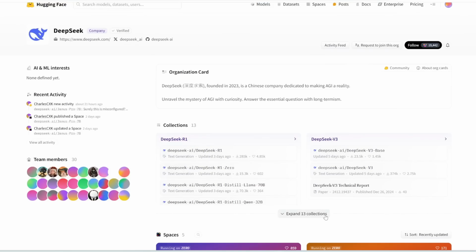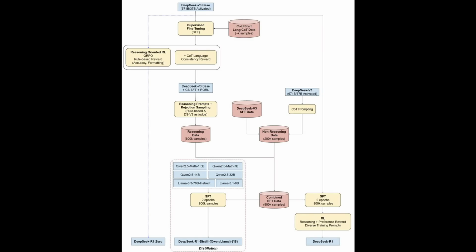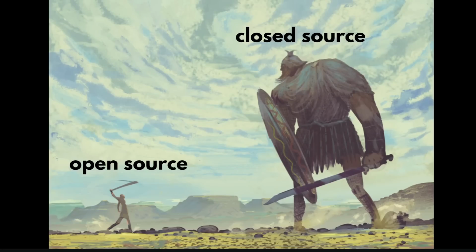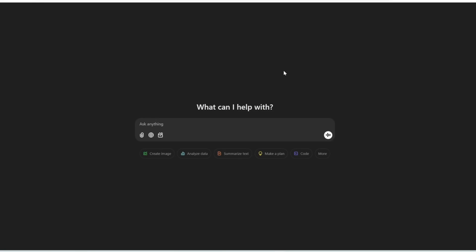So anyone can download a copy of DeepSeek and run it on their own servers, or run it offline on their own devices. So the fact that they're revealing the design, the architecture, and releasing this model for free for anyone to use and edit is just absolutely ridiculous. This finally distributes the power of AI to the people instead of being in the hands of a few powerful companies or governments. If you're not aware, OpenAI is not open at all. Their most powerful models are closed source. We have no idea how they were designed. And when you use ChatGPT, for example, your information is sent to their servers. There's no way for you to run a local version of ChatGPT offline on your computer.